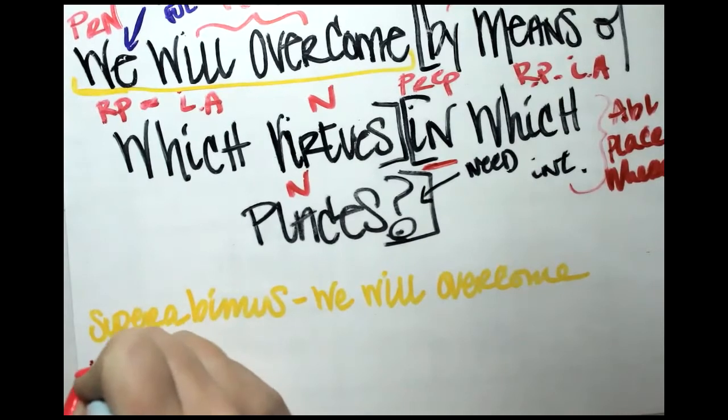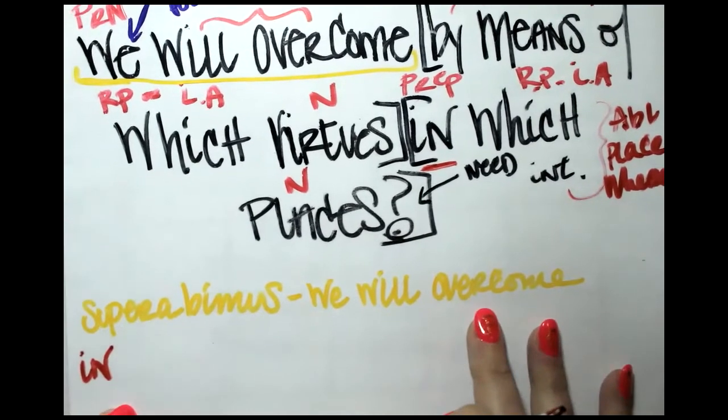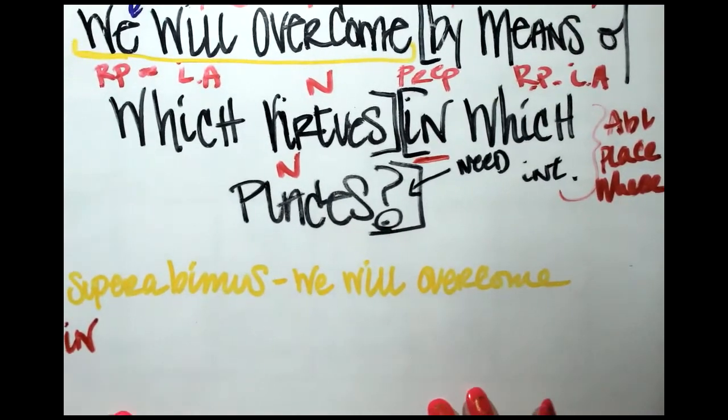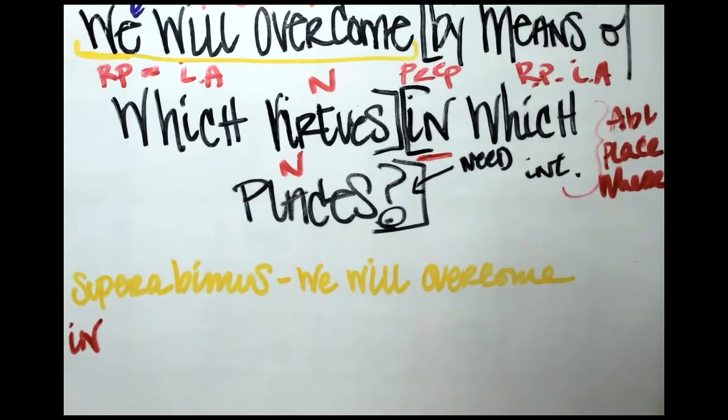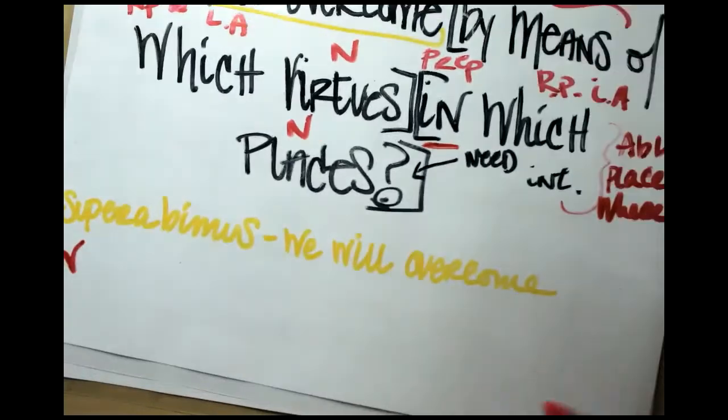We can just go ahead and use again, which is great. It's a word that crosses over from English to Latin. Doesn't change, which is awesome. So which, we need to make a chart again for our relative and our interrogative. We'll start with our interrogative because we have an interrogative right here we need to look at. So let's slide this over real quick and make ourselves a chart. So for our relative, or not relative, sorry, interrogative. We'll get to the relative. Calm down, Miss M. All right, interrogative.